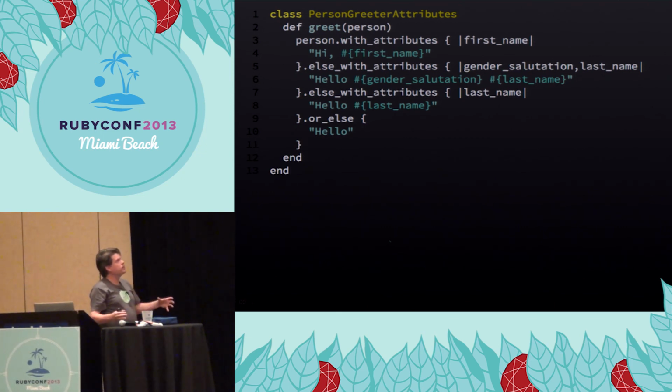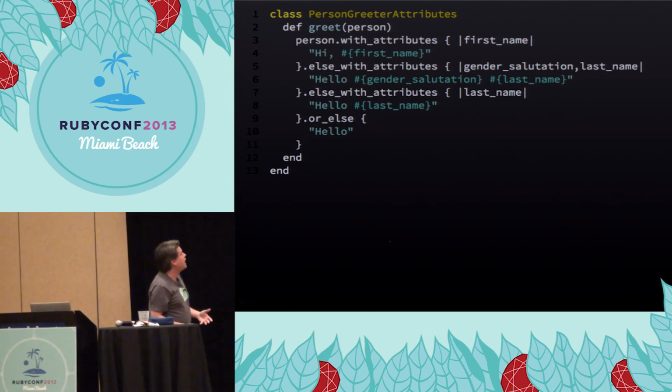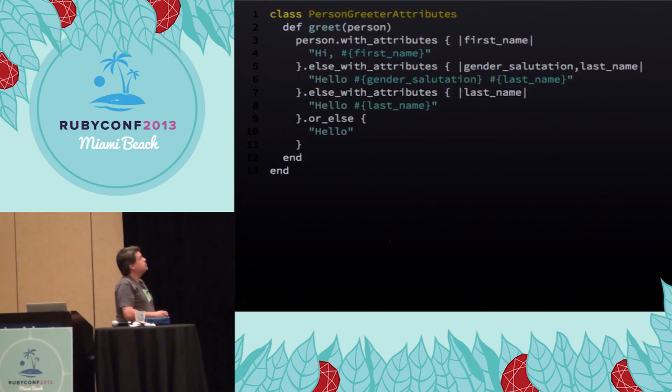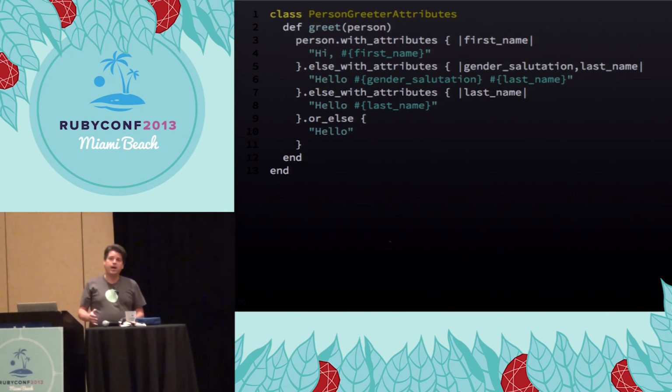But there are another couple of things that are nice about this that we wouldn't have gotten with this craziness. One is that we have an API that differentiates a request for information from actually being given that information. That allows us some more flexibility. So if someone has a gender salutation and a last name, but someone asks for them both at the same time, we want to do something else. We could do that with a structure like this. We couldn't do that by just allowing people to have access to whatever they wanted. So that's kind of interesting.